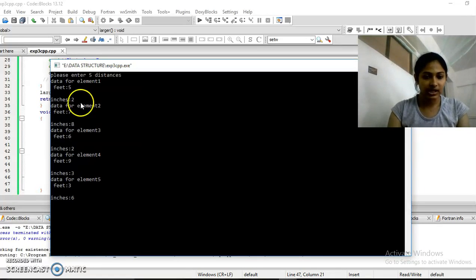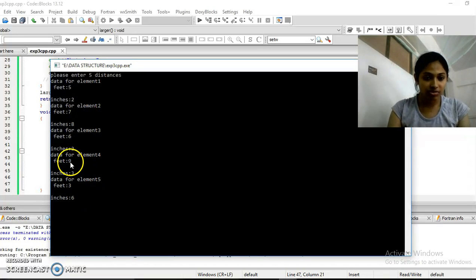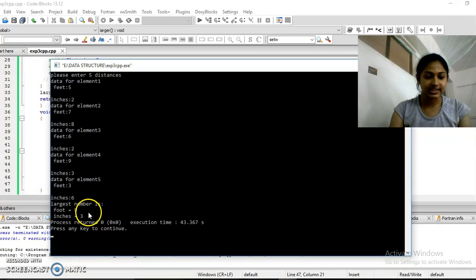Okay, now you see here I have given 5 values. So which one should be the greatest one? It should be this one, right? 9 feet and 3 inches. Now let's check what output the program gives us. See, this is the output which I told you, that is 9 feet and 3 inches.